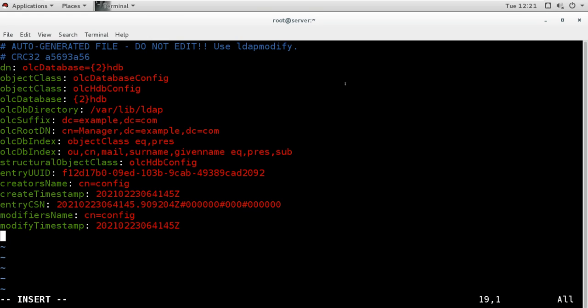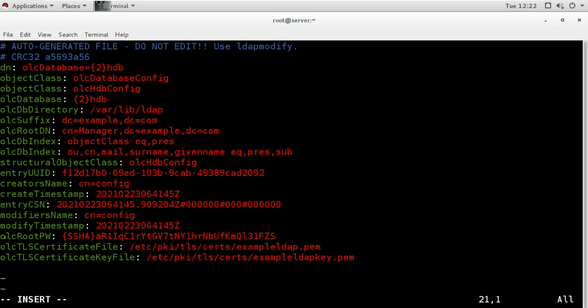Now I will create new lines here, and there I will paste the password. So I will use this password here, and I'm going to use it with these new settings, new lines. I'm going to add the line for the root password, and also the lines for the certificates.